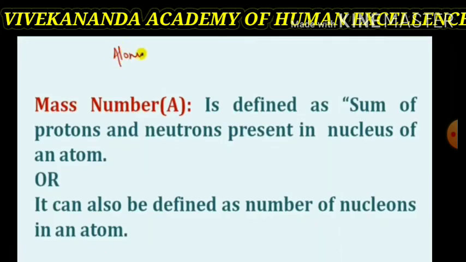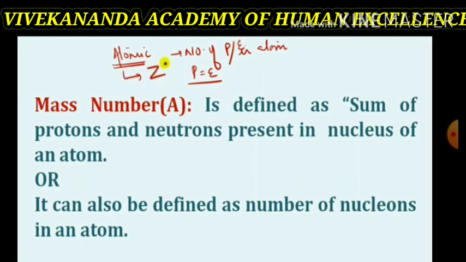Now, what is mass number? It is also called atomic mass. Atomic mass is concentrated at the center of the atom, that is, the nucleus. Hence, it is the number of protons and neutrons.